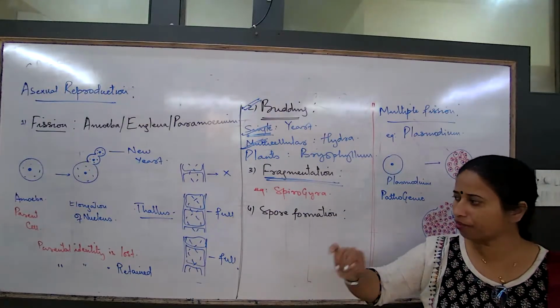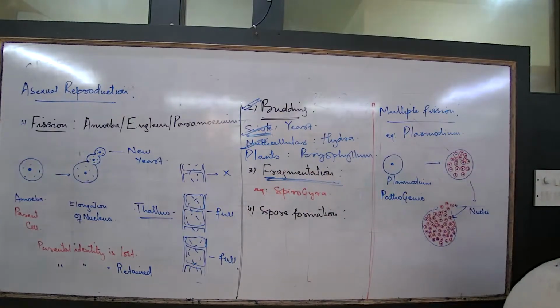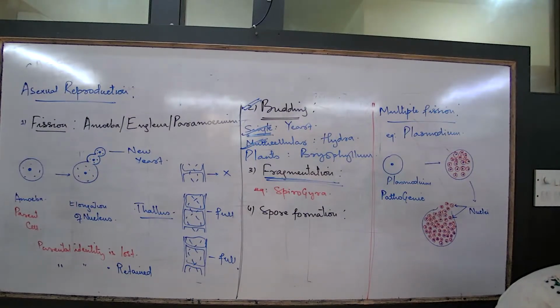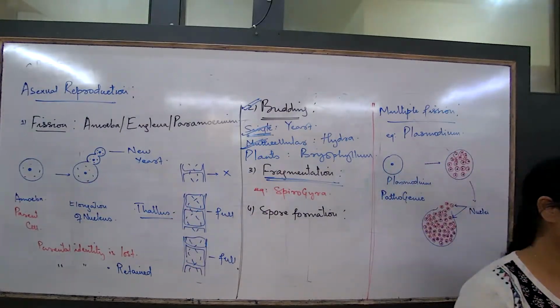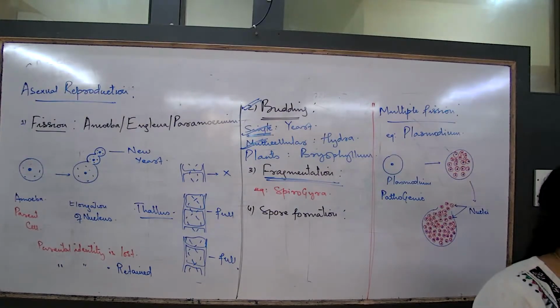Clear? Let me give you one example. अब इसमें तो काफी सारे methods है. I will not give you every difference. Concept जो समझ में आया है, based on that you will have to frame your answer. Let me just give you a format कैसे लिखते हैं. Let us take difference between budding and fragmentation. So on what points you should think of writing down the difference? Budding and fragmentation. What are the differences?